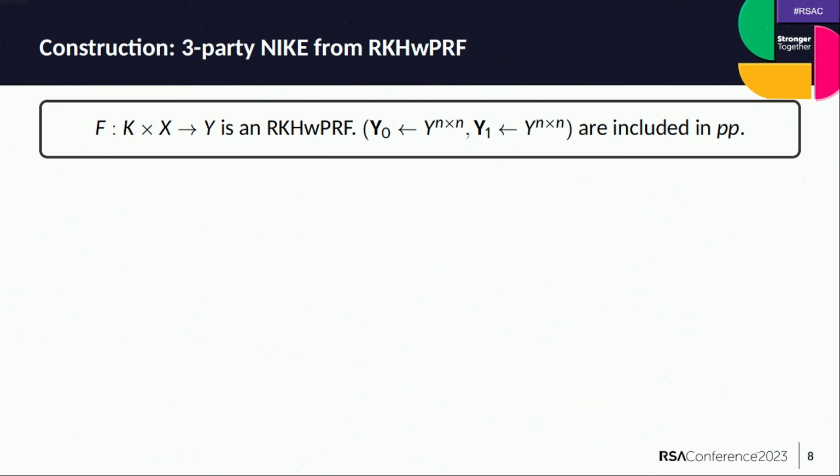So I'm going to show you a construction of multi-party NIKE based on an RKHW PRF without even evaluating the RKHW PRF on any input. One surprising aspect of the construction is that even though it is based on an RKHW PRF, we are not going to evaluate the function on any input. Let's see the construction. So suppose that we have an RKHW PRF. I'm going to assume that we have two uniformly sampled n by n square matrices Y0 and Y1 in the public parameter, where n is a sufficiently large integer that is polynomial in the security parameter.